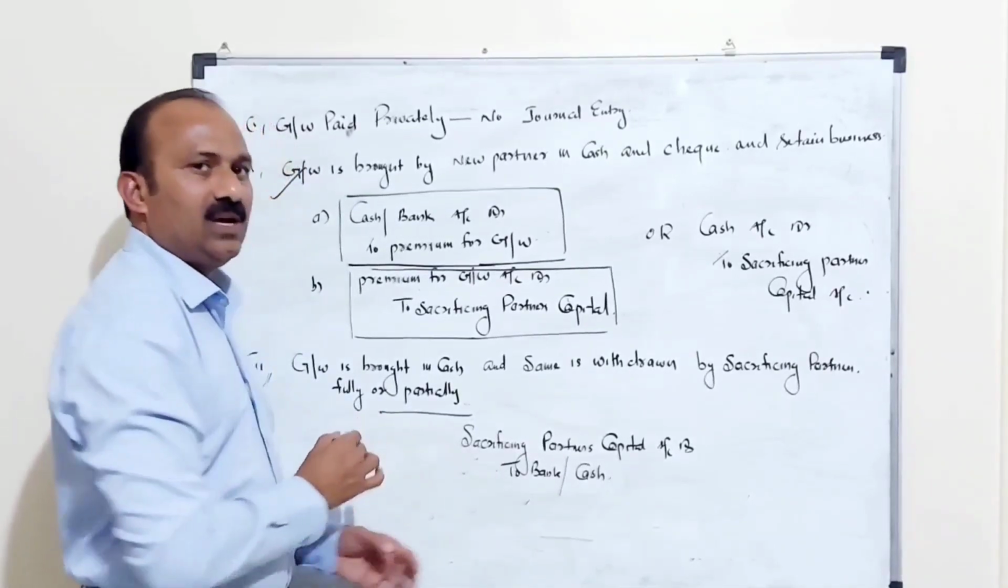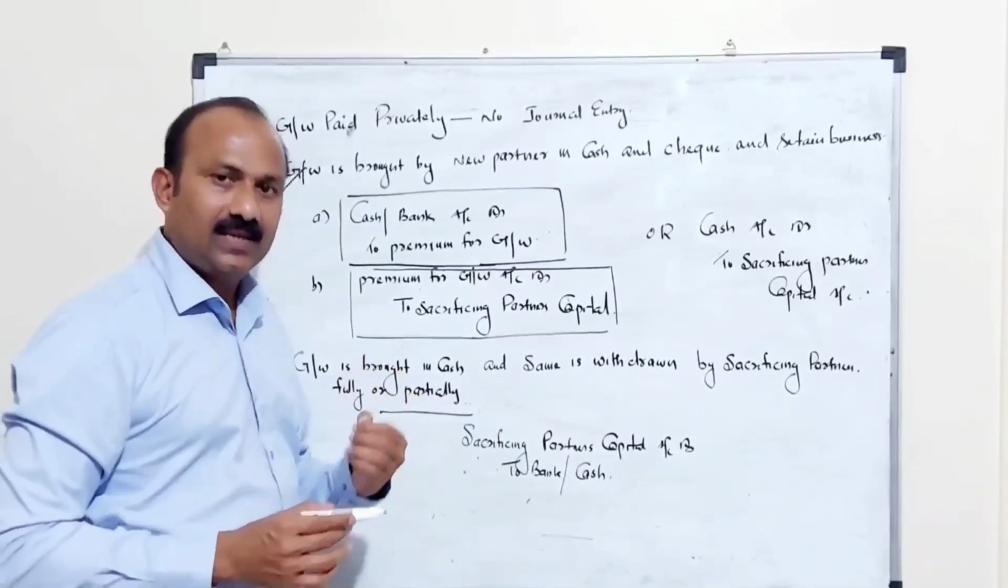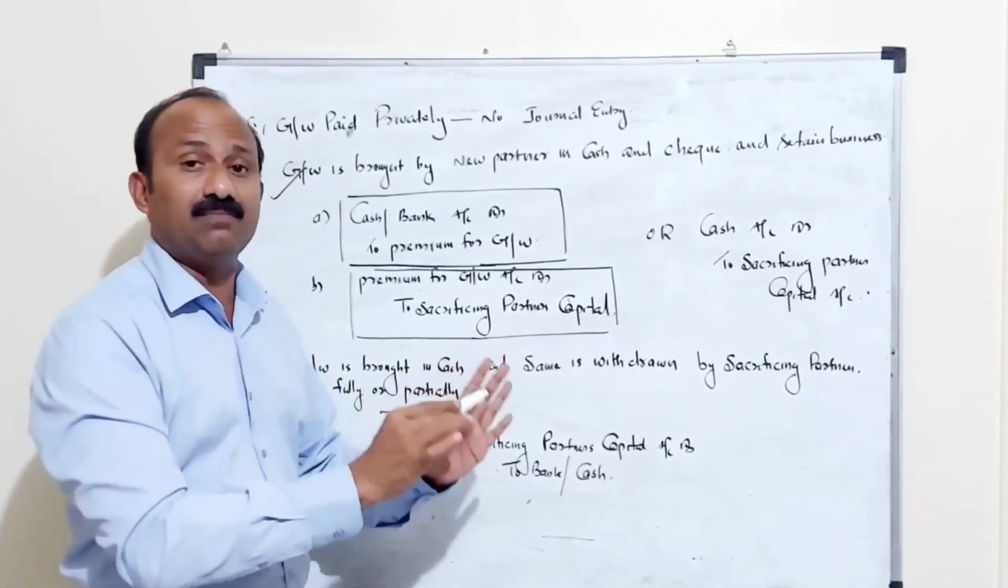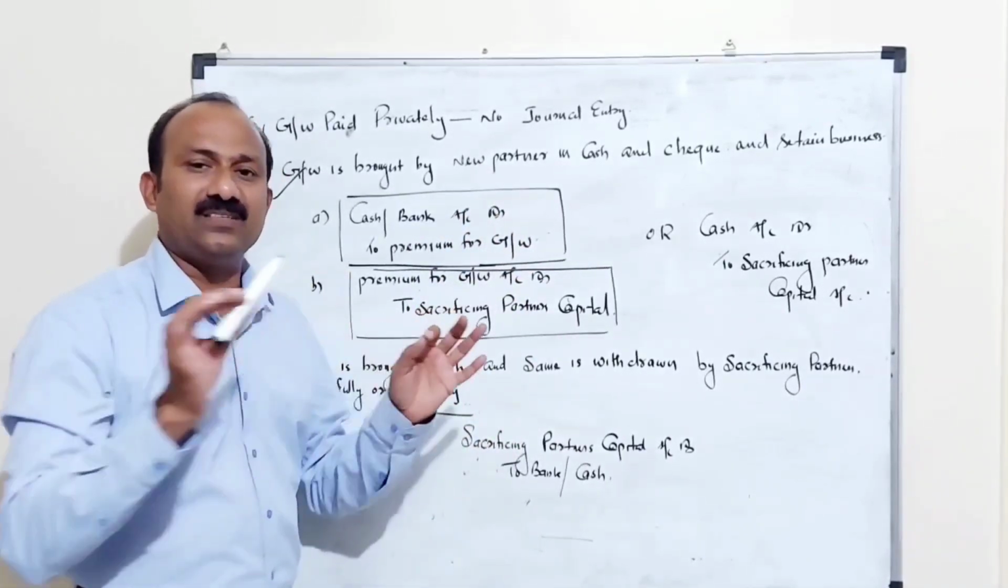The third case, goodwill brought by the new partner in cash or cheque, can be withdrawn fully or partially. That is based on the question. The ratio always is the sacrificing ratio.